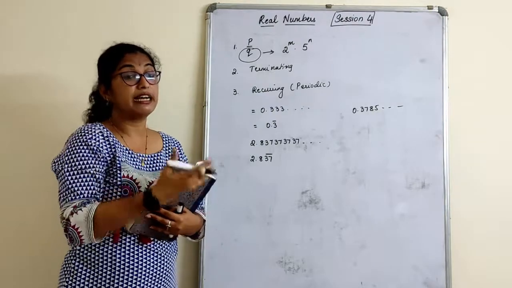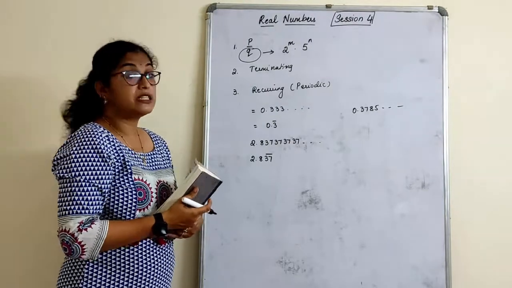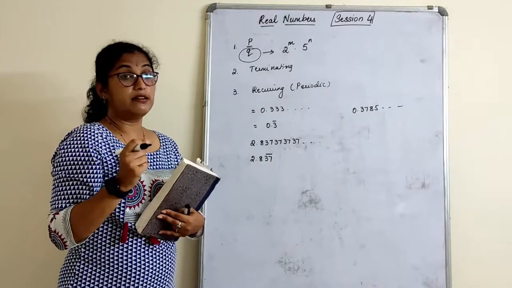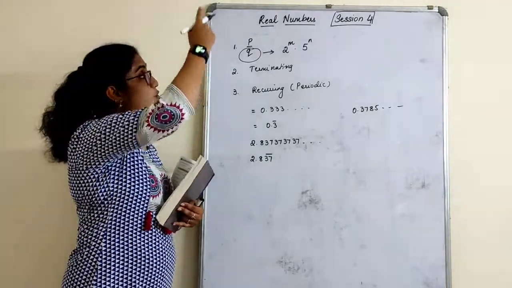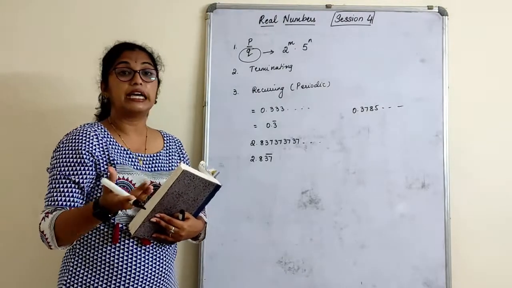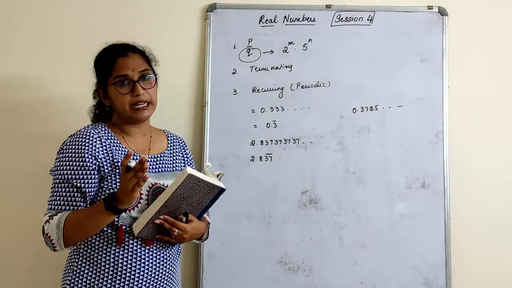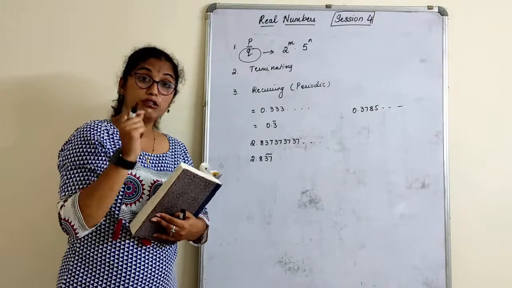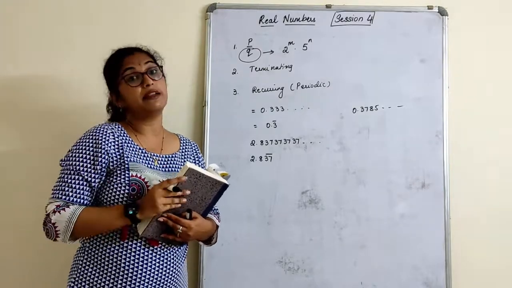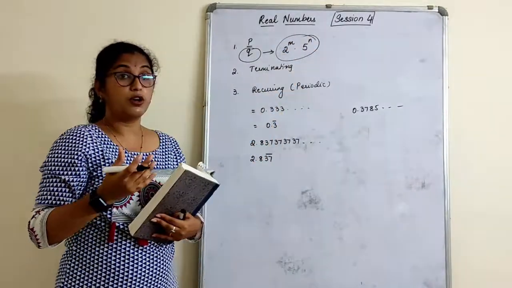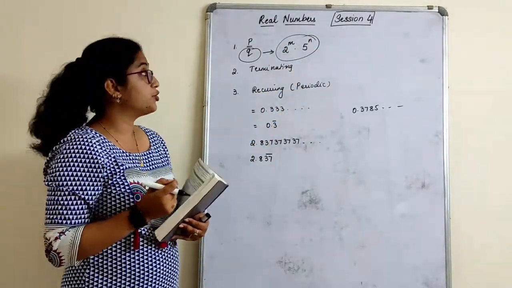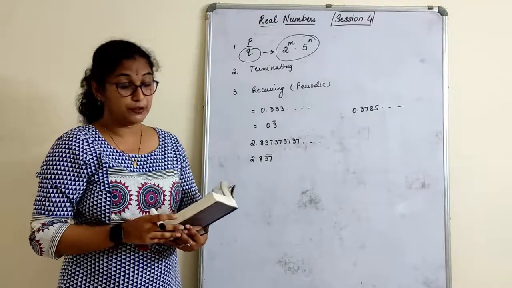Remember this, what we had done in 9th standard. That means if the denominator of a given rational number can be expressed in the form of 2 raised to m and 5 raised to n, the given rational number has a terminating decimal. We can also tell after how many decimals it will terminate, just by looking at this pattern. So that is what, revisiting rational numbers, we are going to study in this chapter.